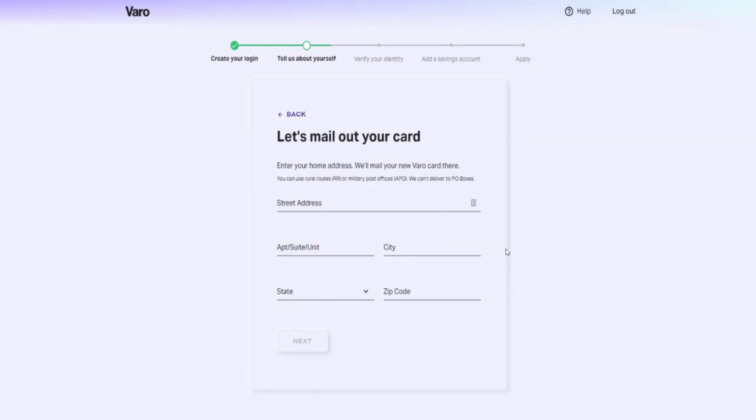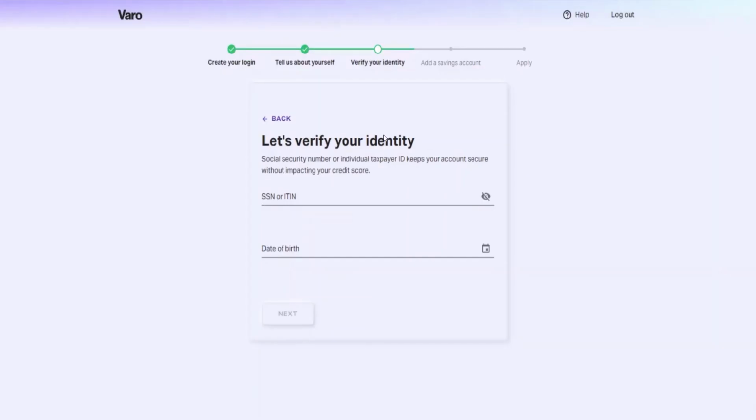After that, you will be asked to set up your mailing address. That includes your city, state, zip code, and complete address. The next step is to verify your identity by providing your social security number or individual taxpayer ID along with your date of birth. After that, you will need to add a savings account. And once you are done, your request for account creation will be sent successfully.